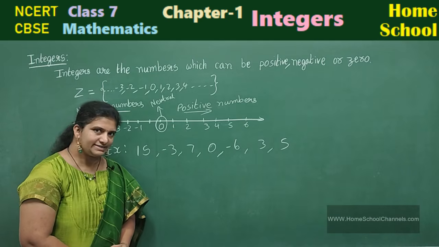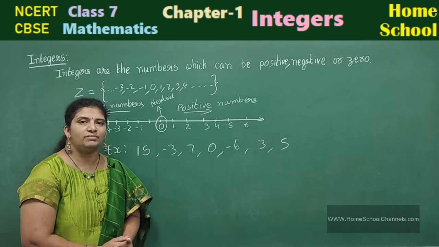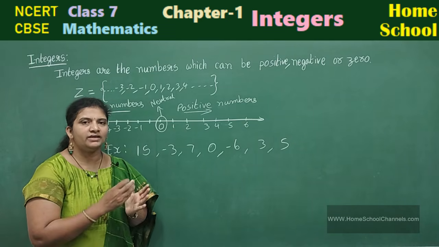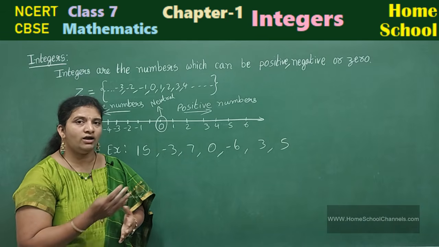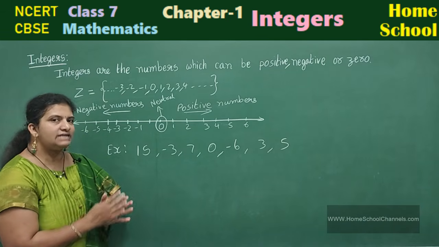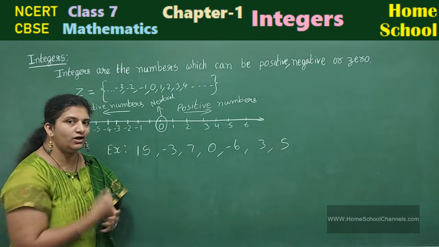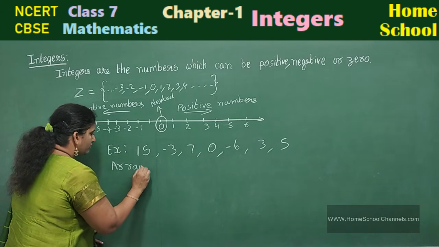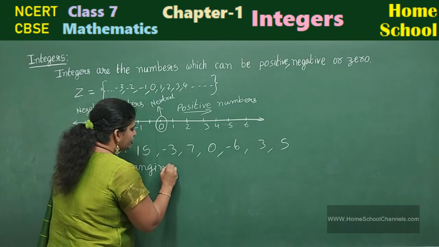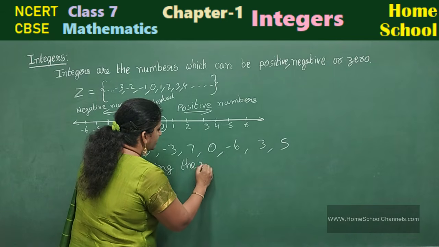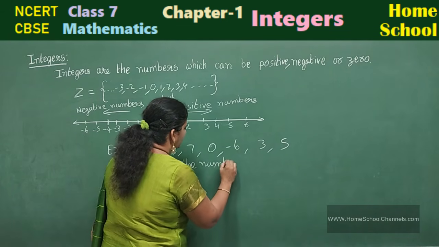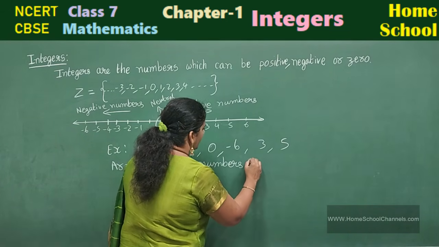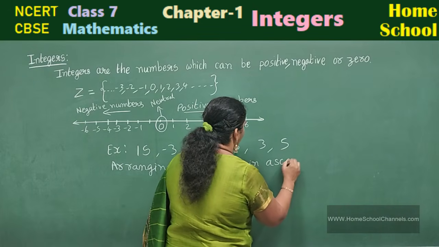Now let us take an example and arrange the numbers in an order. Either it may be ascending or descending order. Let me start arranging in ascending order.